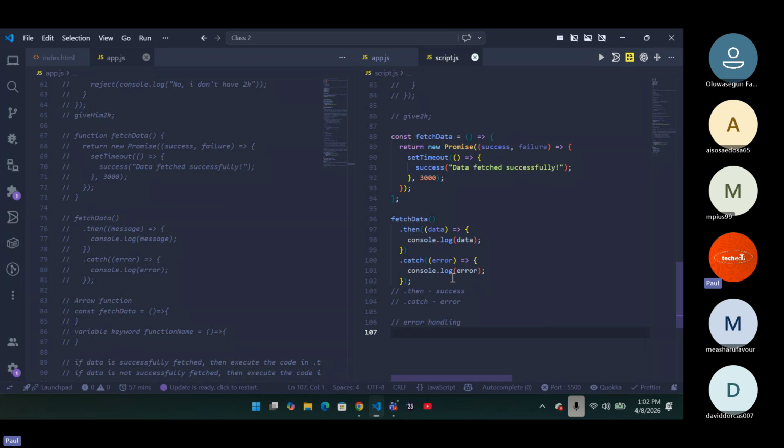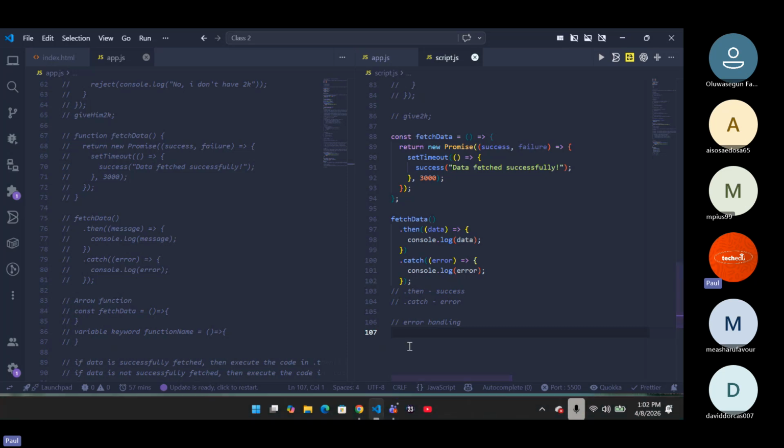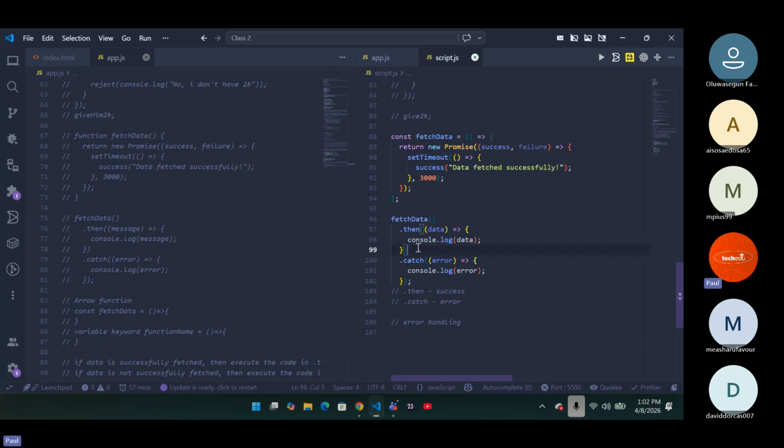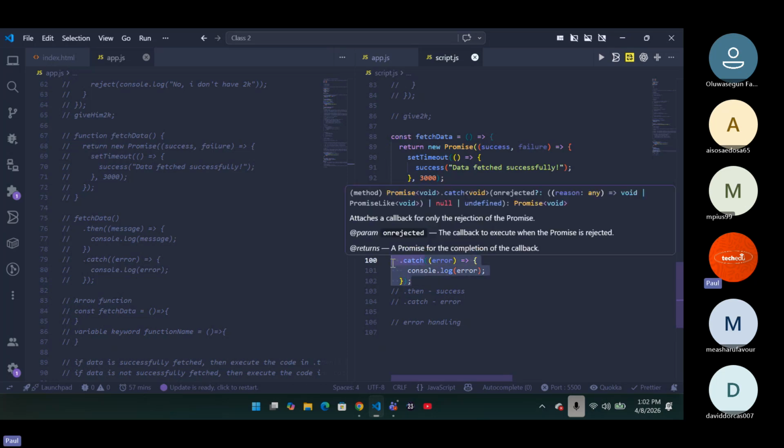Now, that is why async and await was introduced. Async and await helps you to reduce the use of dot then and dot catch. Instead of using dot then and dot catch, you can just wrap your function in a try and catch block. So the try is going to try whatever it is you put, then the catch is going to catch the error in case there is a problem. We'll get there. But for now, I need you to understand your dot then is like saying, oh, this is what happens when this is true. Your dot catch is saying, okay, this is what happens when there is an error. Is it clear?